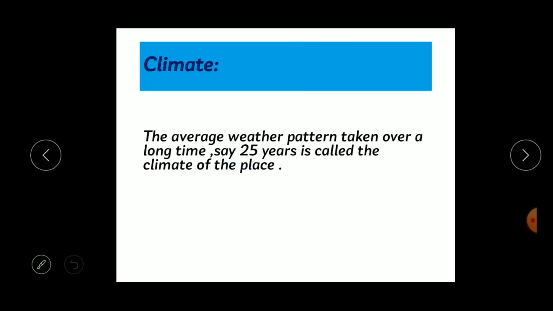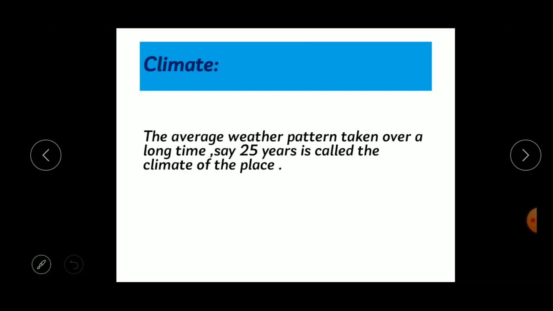So what is the meaning of climate? The average weather pattern taken over a long time, say about 25 years, is called the climate of the place. Suppose we find that the temperature of any place is high most of the time, then we can say that the climate of the place is hot, right? If there is heavy rain in that place, we can say that the climate of that place is very wet, right?